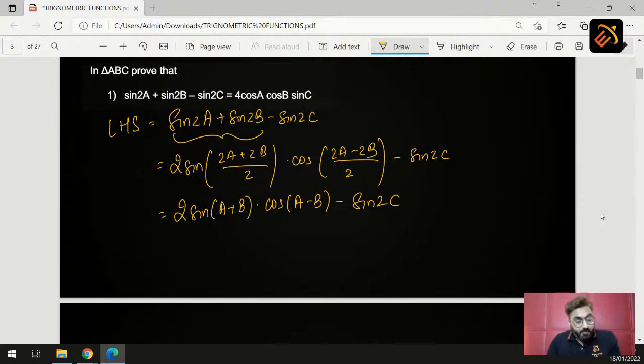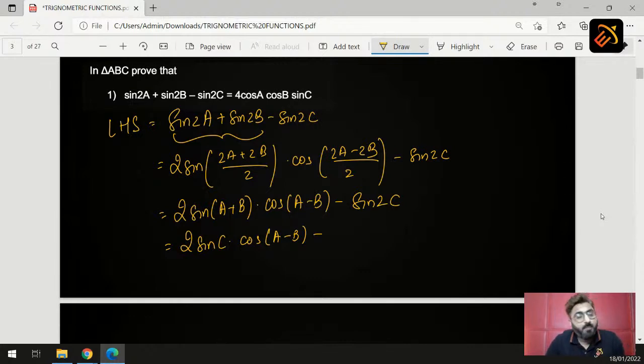Now what does your triangle law formula say? What is sin (A plus B)? Sin (A plus B) is sin C. So here, instead of 2 sin (A plus B), we will get sin C. So the next step is 2 sin C into cos (A minus B) minus sin 2C. Now you have sin C and you have sin 2C. It is difficult to convert sin C into sin 2C, but it is easy to convert sin 2C into sin C. What do we have to use? We have to use the half angle formula.